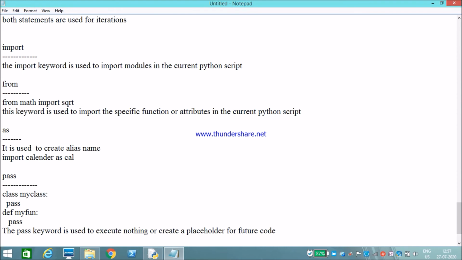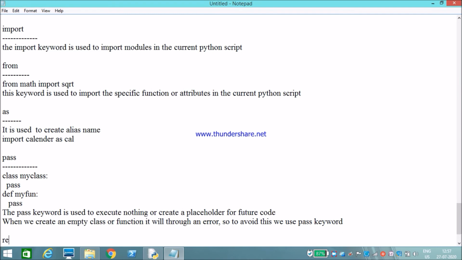As I said, when we create an empty class or function, it will throw an error. So to avoid this, we use the pass keyword.